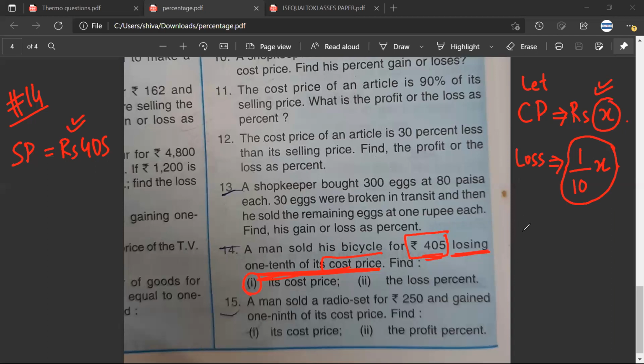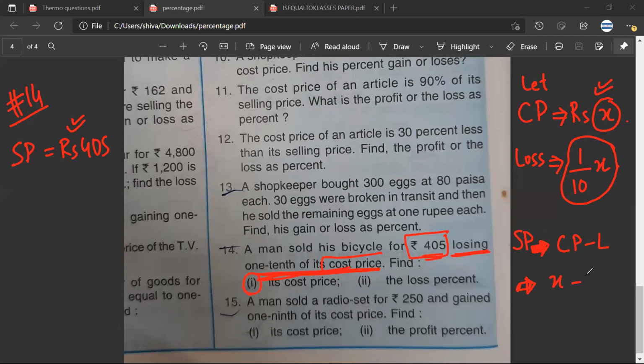Okay. What would be the selling price? In terms of X, what would be the selling price? Selling price would be CP minus loss.